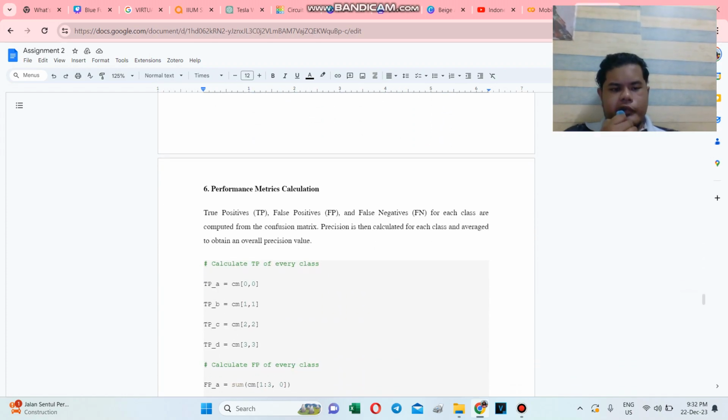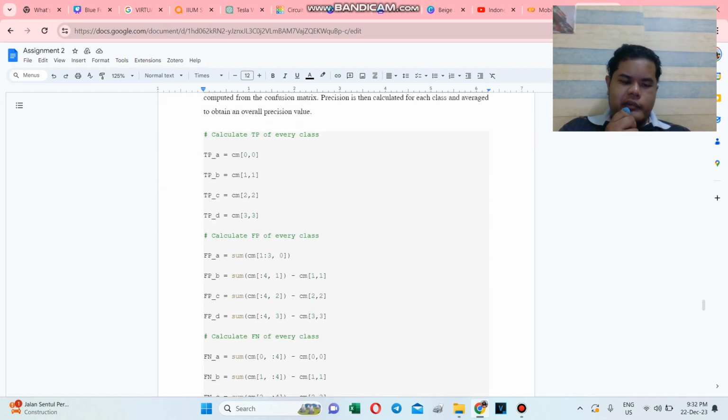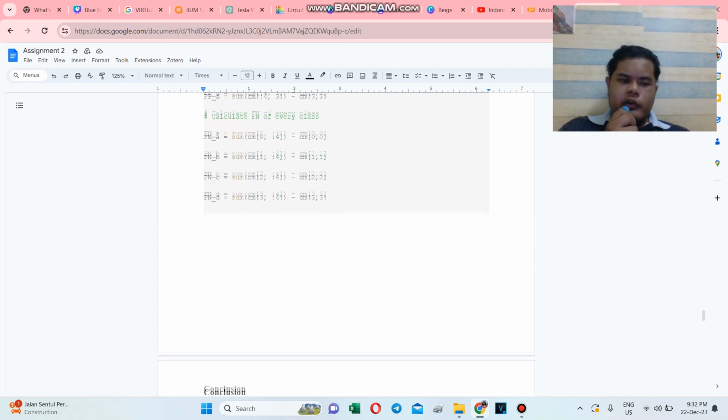So here is the performance metric calculation. The explanation will be given by my friend in the code part.